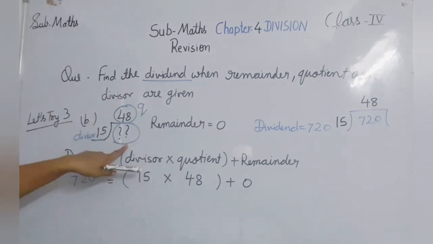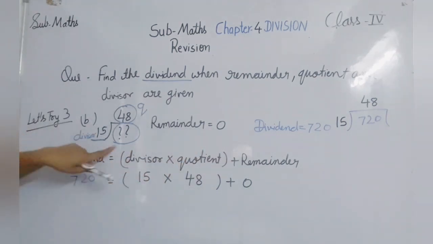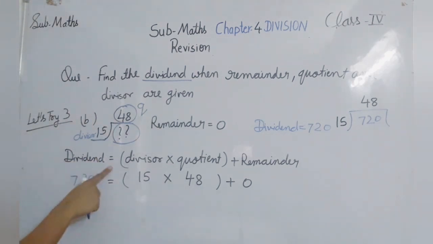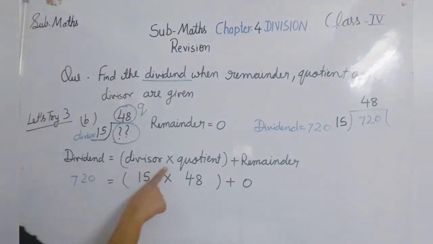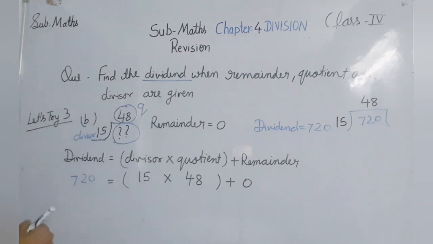Yes, we have to find the dividend, and the remainder is 0. So how will we find the dividend here? We have to use the same formula from which we were checking whether division is correct or not. Dividend is equal to divisor multiplied by quotient plus remainder. So let's put the values here.